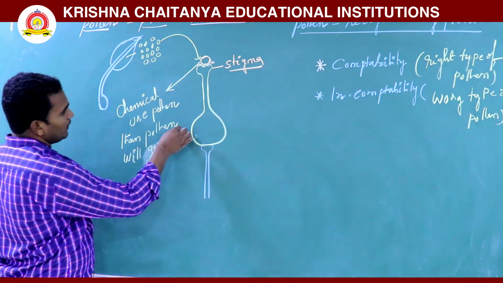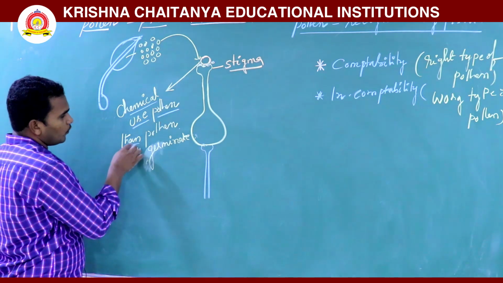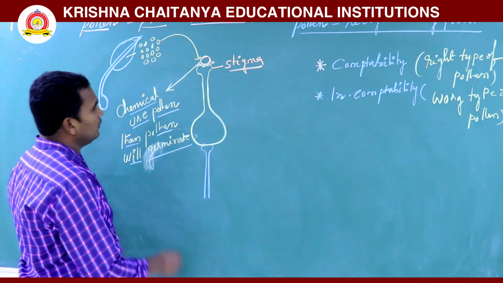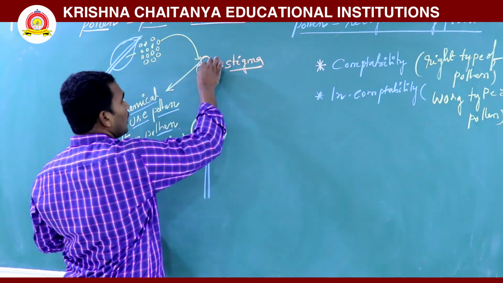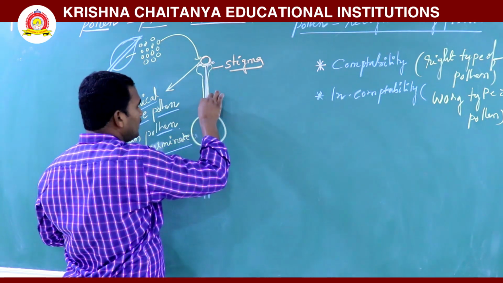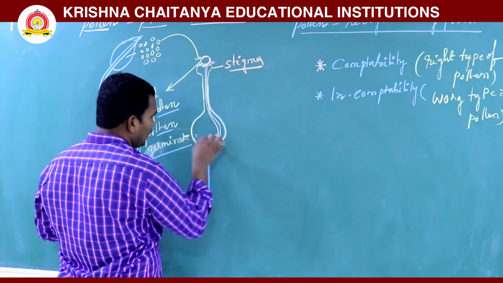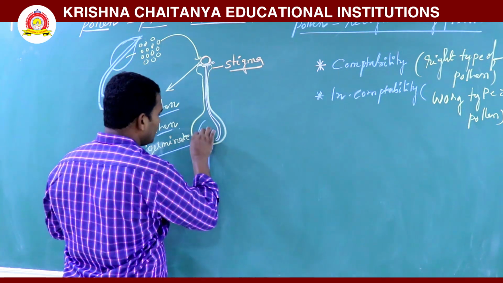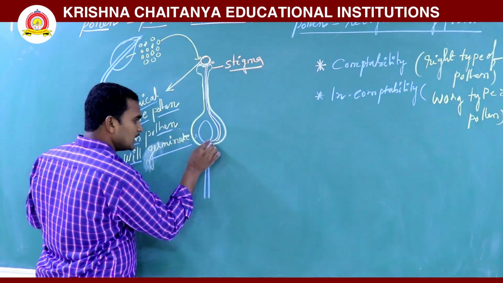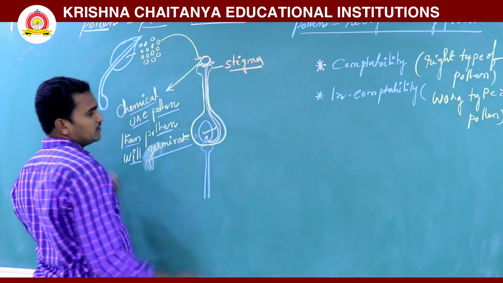Then the pollen tube is formed. It reaches the style and finally the ovary, and enters the ovule. Here fertilization takes place.